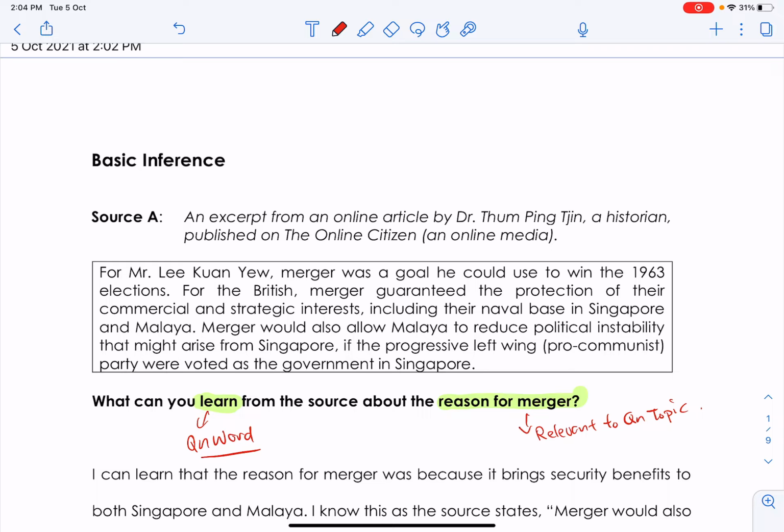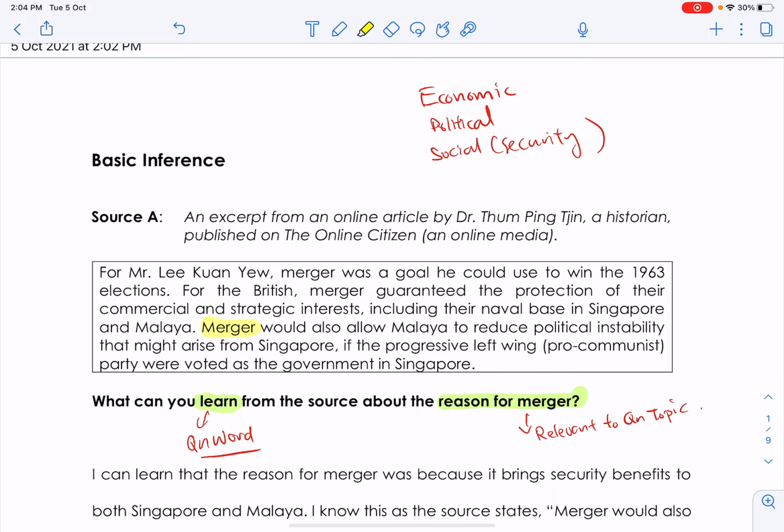So reason for merger, again, you have economic, political. Most of the time for reasons for merger, it will fall under economic, political, or social. Social also comes under security, yeah. Okay, so then you take a look, which one is it talking about? Look for the direct evidence. In this case, I would see it says that merger.